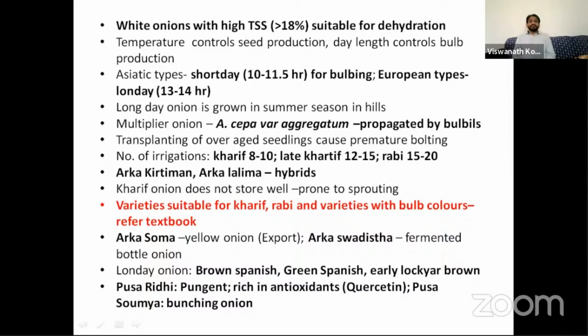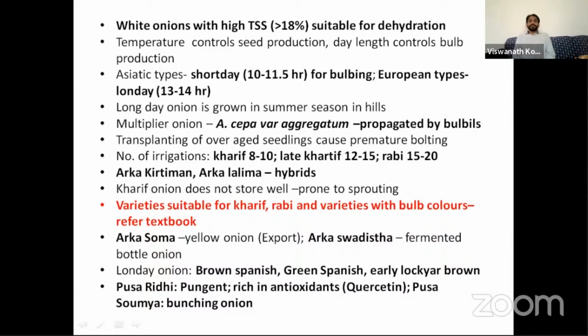The long day onion is grown in summer season in hills because only in summer season in hills can we get low temperature and long days. So the long day European onion requires low temperature and long days, but in India only in hilly areas during summer season we get the low temperature and long days. Likewise, potato also requires long days and low temperature for flowering. It occurs in hilly areas during summer season.